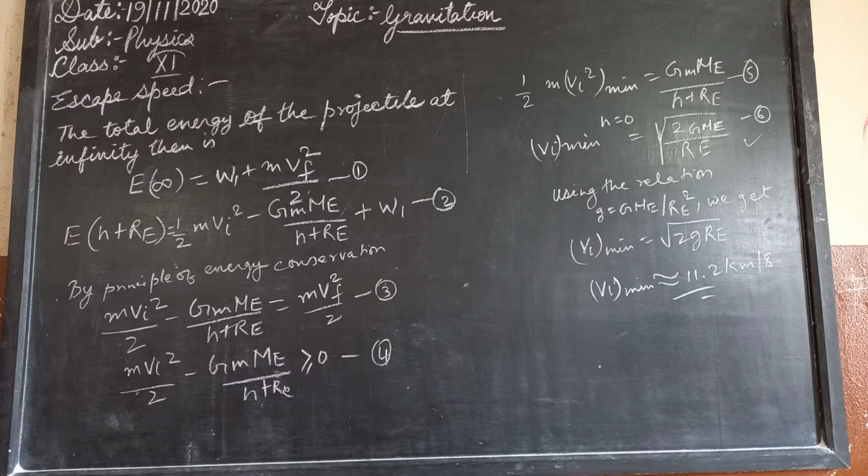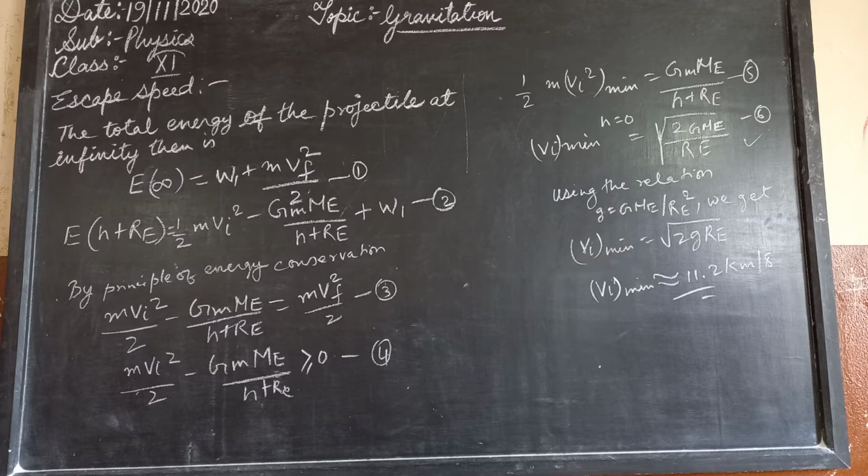Actually, the eighth equation applies equally to an object thrown from the surface of the moon, where g is replaced by the acceleration due to the moon's gravity on its surface, and Re is replaced by the radius of the moon. Both are smaller than their values on earth, and the escape speed from the moon turns out to be 2.3 km per second, about 5 times smaller. This is the reason that the moon has no atmosphere.